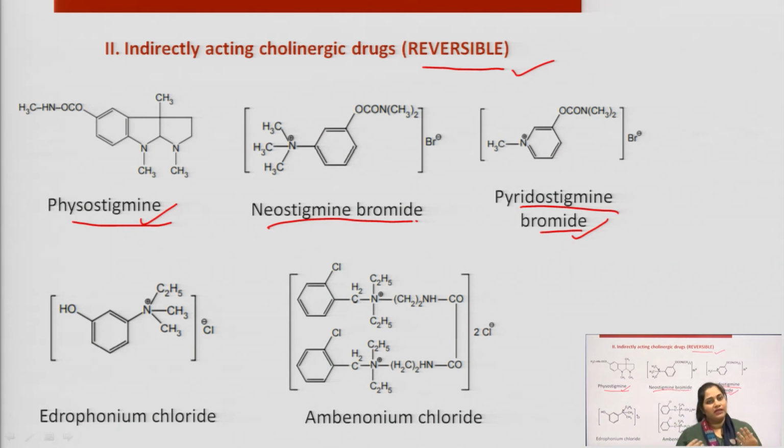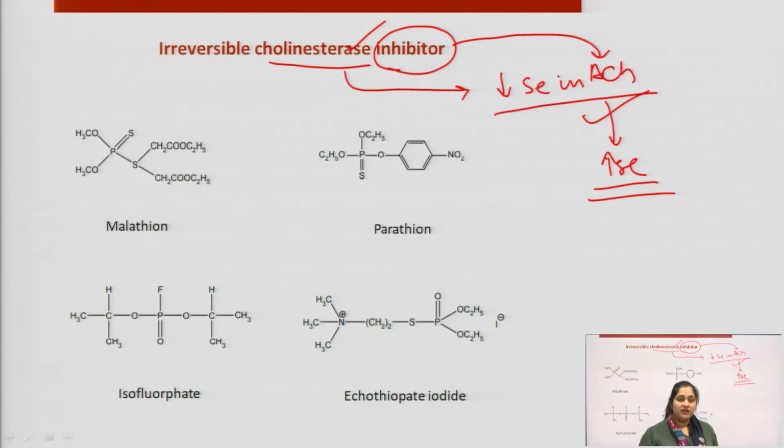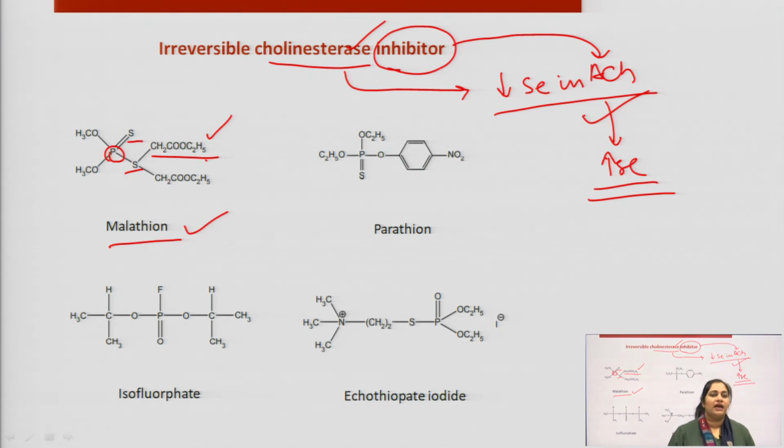They bind and then leave it, but in the case of irreversible inhibitors, they bind to the cholinesterase enzyme and do not get detached. The examples of irreversible cholinesterase inhibitors are malathion. Here we can see that phosphorus is present, and apart from phosphorus, sulfur is also present along with the ethyl acetate. These are diethyl acetate derivatives, and then parathion.